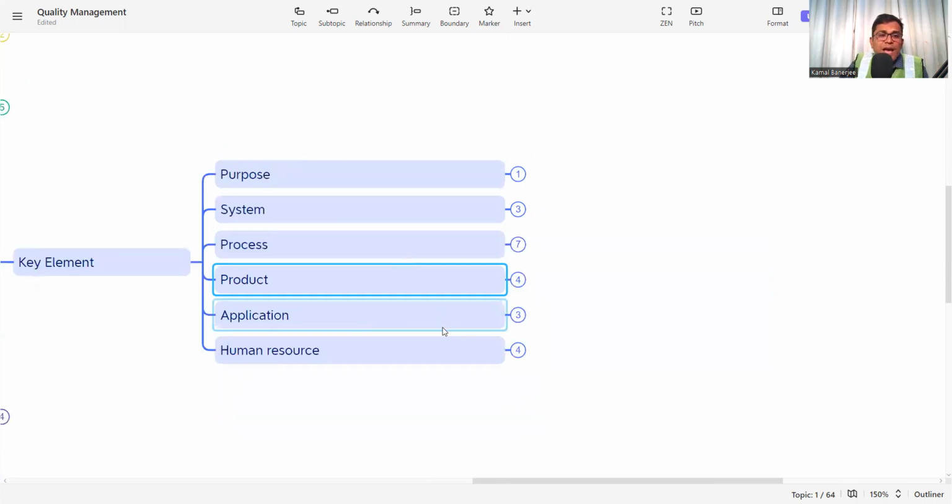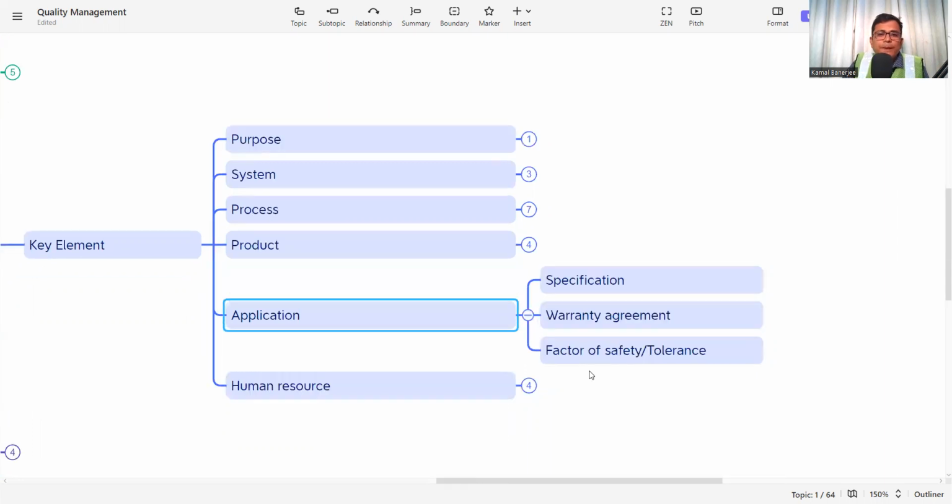Then application. What is the application of the specification, warranty agreement, and factor of safety or tolerance? Whatever specification or code is mentioned, we need to follow. And what is the warranty agreement? Suppose 5 years, 10 years, or whatever warranty agreement is mentioned, that we need to follow.